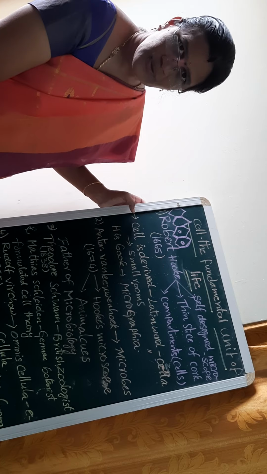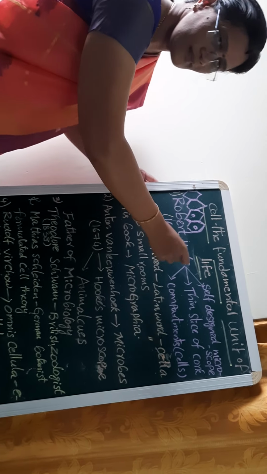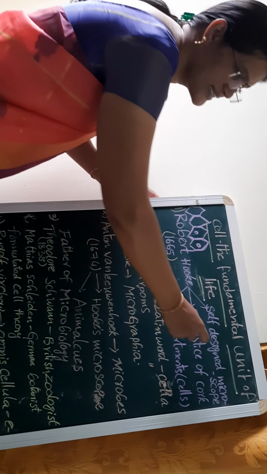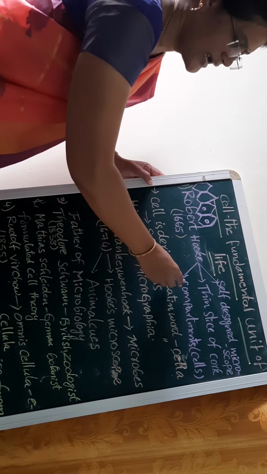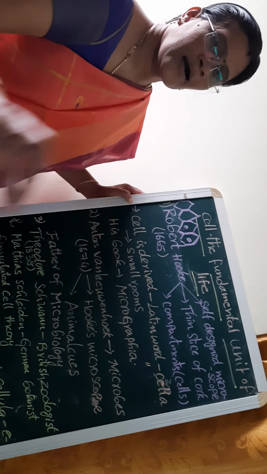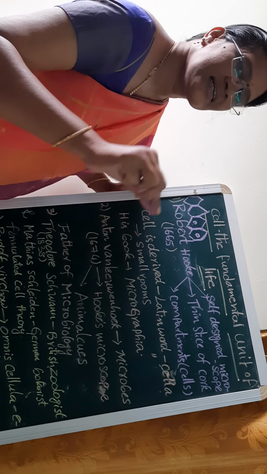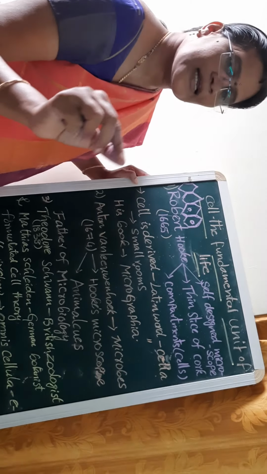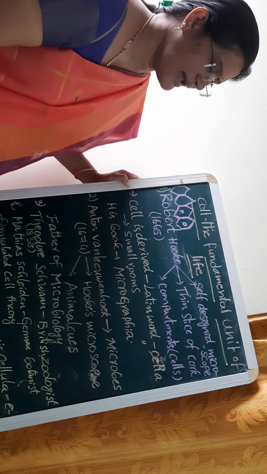Okay students, let me tell you one thing. Robert Hooke designed a microscope. He observed a slice of cork and saw small empty spaces in a honeycomb-like structure. He named them cells, which means a little room, a term derived from a Latin word.